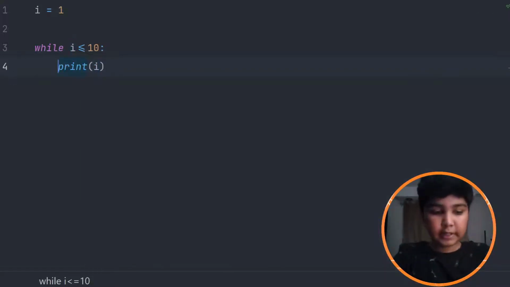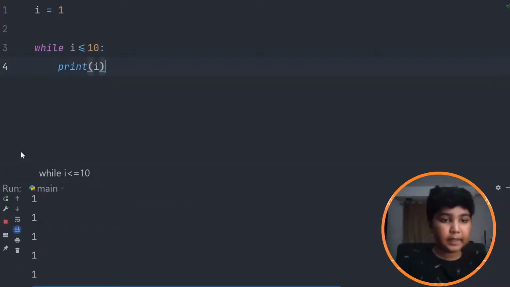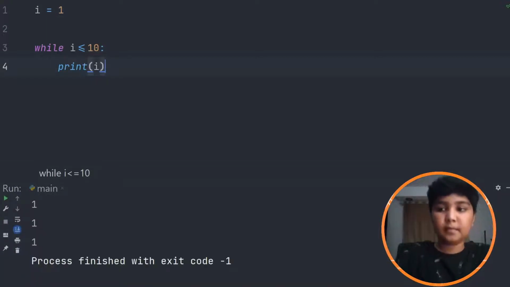So I could just leave it here and go on, but we need to increment something first. Before incrementing it, I'll just show you what happens if you do not increment it. It will go on forever. Now, what I want to do is, I want I to be 10. So I want it to run 10 times.